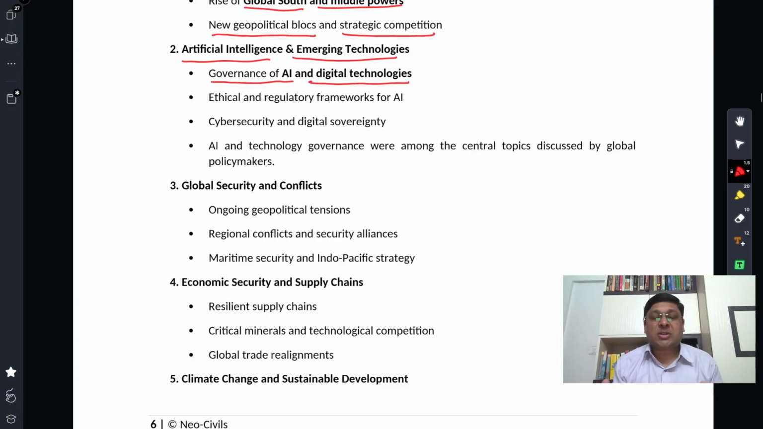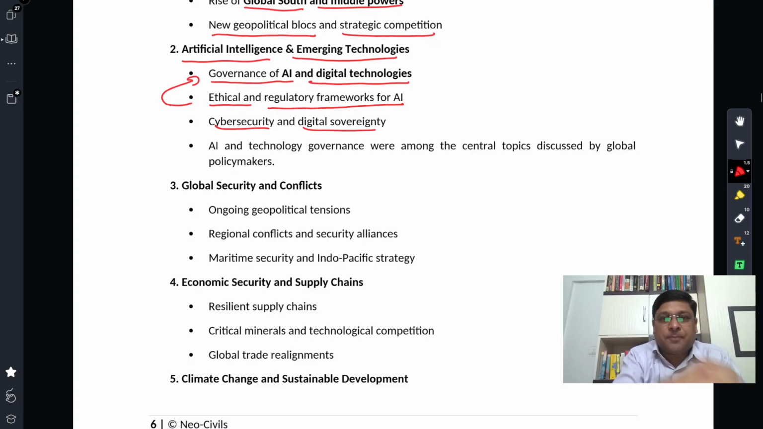They would try to understand what kind of disruption AI is bringing for all the countries, and they would try to govern it. Govern means to control it, to regulate it. And even new digital technologies. Second, ethical and regulatory frameworks for AI. AI is generating a lot of ethical questions: privacy, misuse, defamation, fabricated videos, a number of other things. All these things are to be regulated, and that becomes part of the governance.